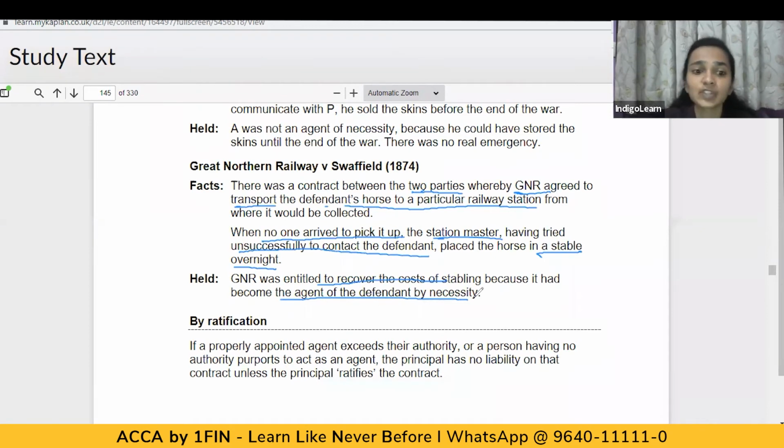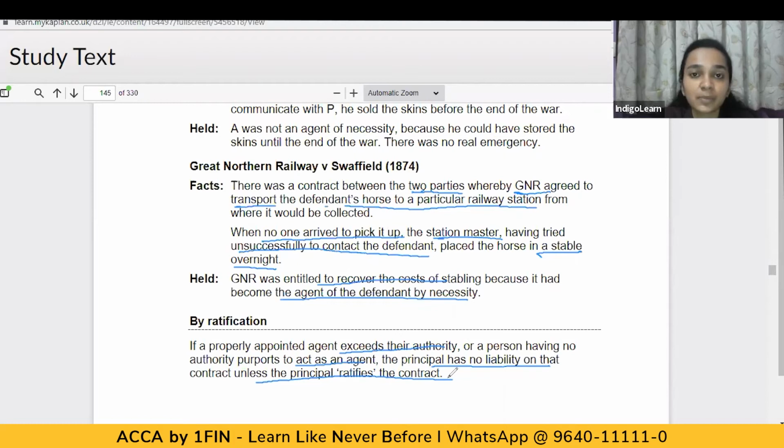Then by ratification: if a properly appointed agent exceeds their authority, so there is a principal-agent relationship but the agent has exceeded his authority, or a person having no authority purports to act as an agent, the principal has no liability on that contract unless the principal ratifies it. In the example we had taken, the agent exceeded his authority and sanctioned a loan of 5 lakh rupees. In that situation, the principal has two options. They can either approve the transaction, or not approve it.